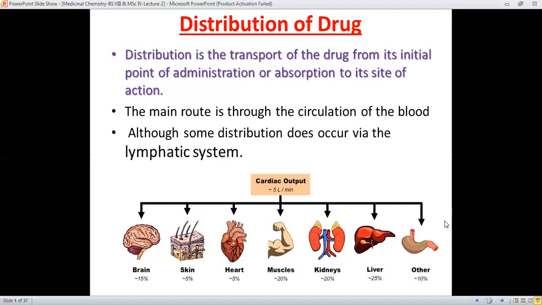And here you can see that due to the cardiac output, due to the effect of the heart pump, the blood is pumped to the different organs of the body. Therefore, the brain receives 15%, skin 5%, muscles 20%, and the heart itself, kidneys, liver, and other organs also receive certain percentages of the drug.